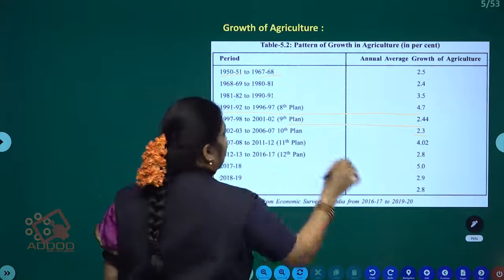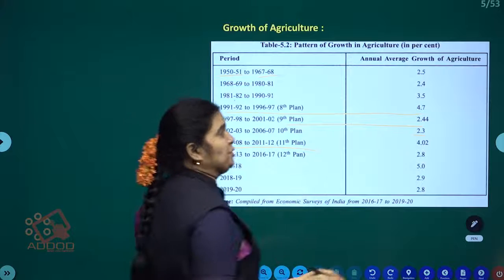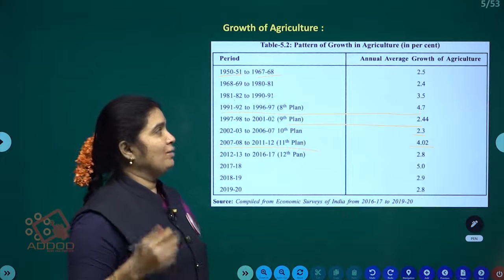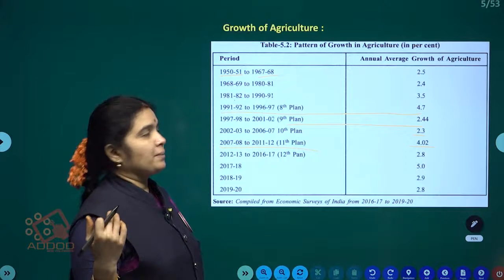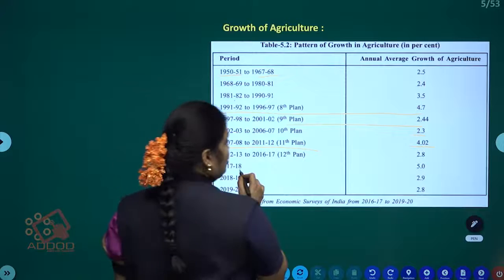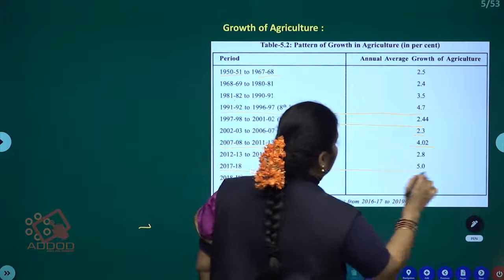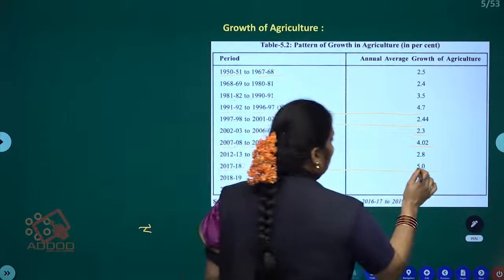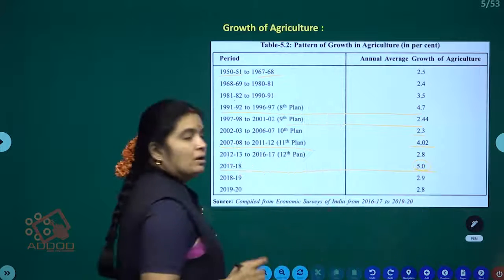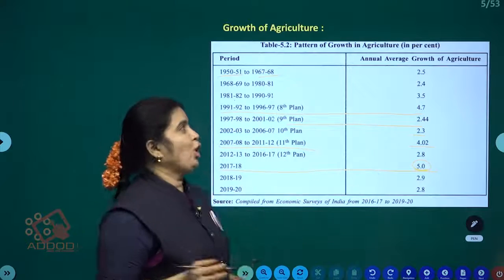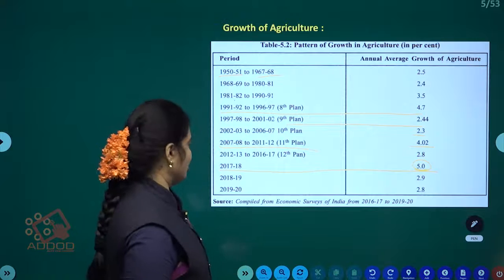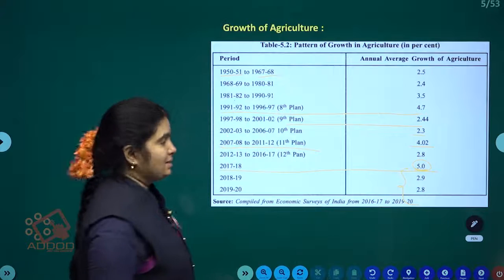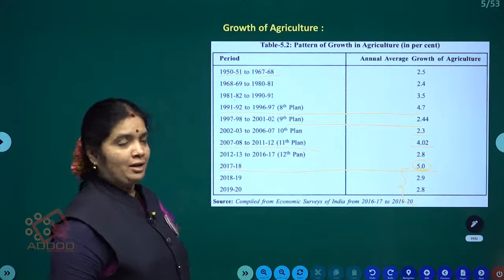Again, the 11th five-year plan achieved the target, that was 4.2% annual average growth of agriculture. Next one, in 17 and 18, the annual average growth of agriculture was 5. It is also an appreciable ratio of growth of the agriculture sector. Gradually it starts to decrease. Okay, this is the information about the growth of agriculture in India.